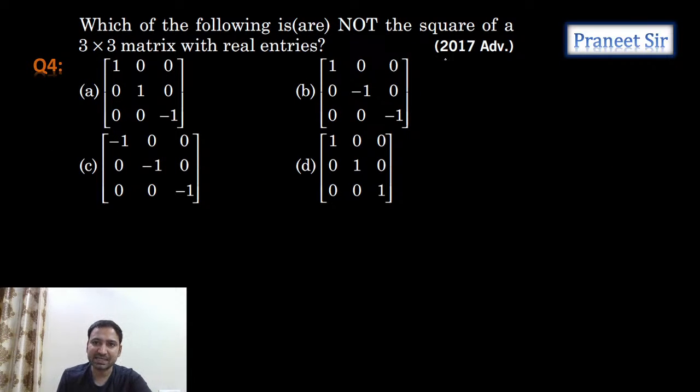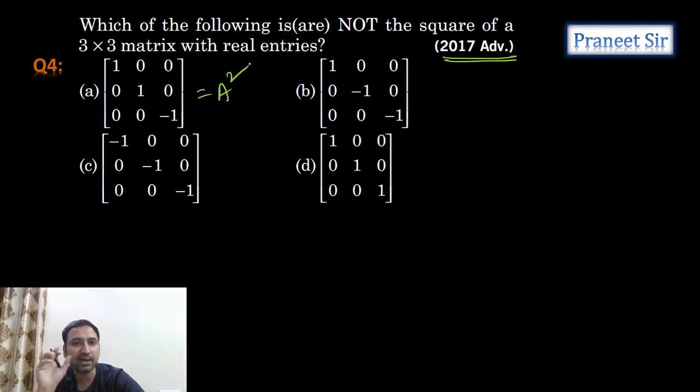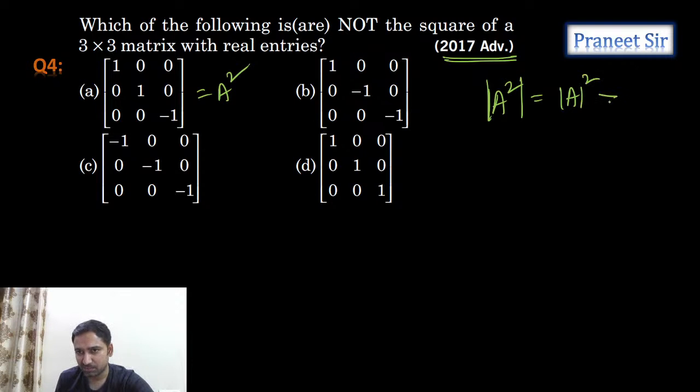Okay. This is a 2017 advanced question. Very important question. Let's see this question. Which of the following are not the square of a 3 by 3 matrix? Suppose it is a square of a square matrix, so A square equals the square of a matrix. If you calculate the determinant of this, det A square, it should compulsorily be greater than or equal to 0, either positive or 0.